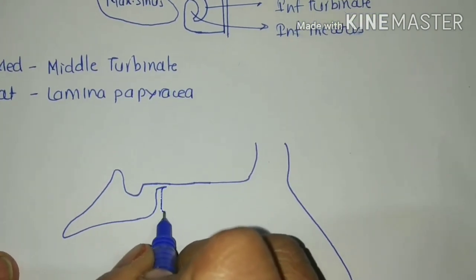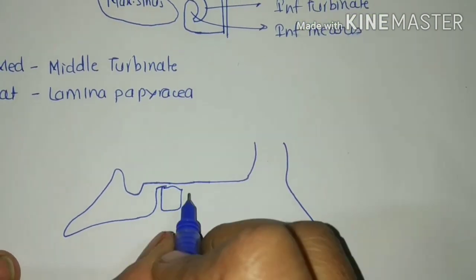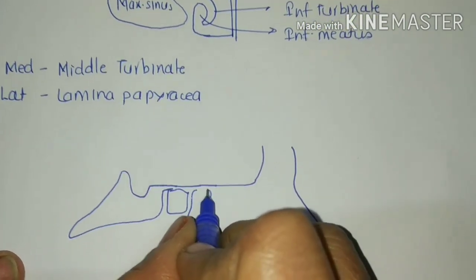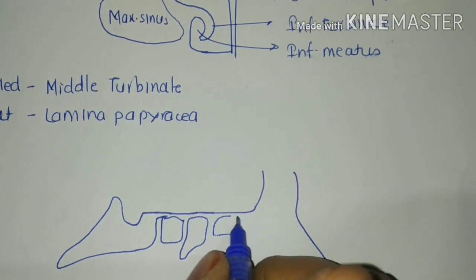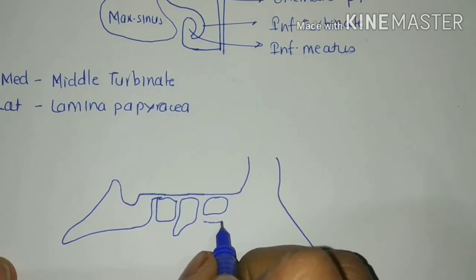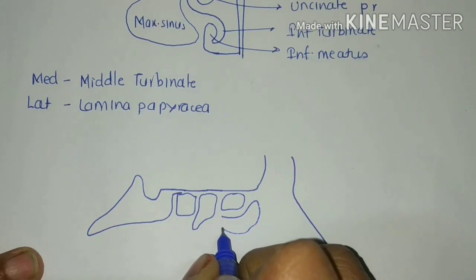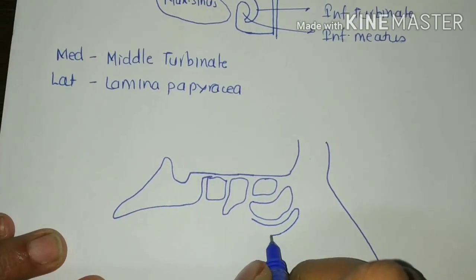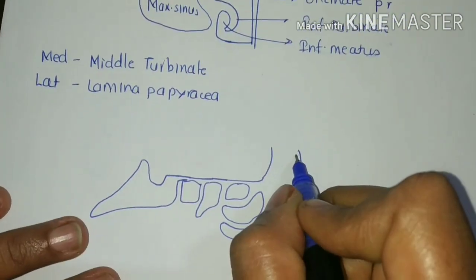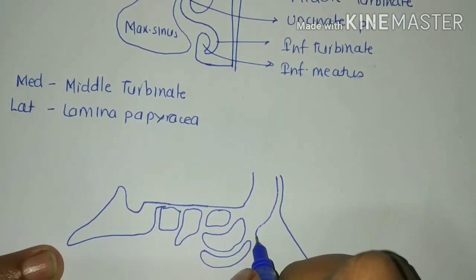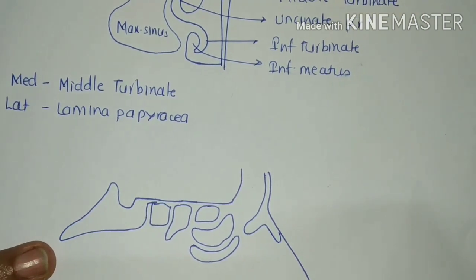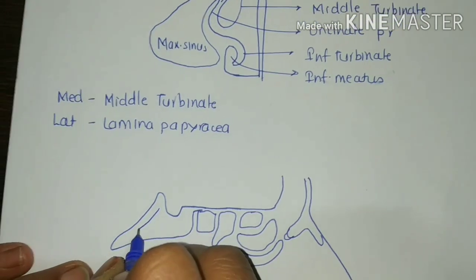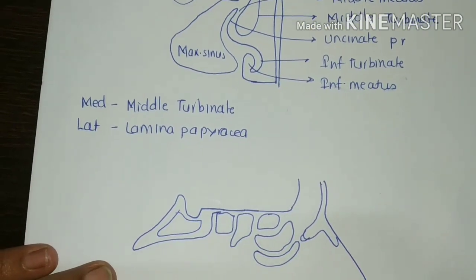Then this is the posterior ethmoidal sinus. This is posterior. This is anterior ethmoidal sinus. Here there lies the ethmoidal bulla. Below the ethmoidal bulla there lies the hiatus semilunaris, and here there is the agger nasi cell. Clear? So now here there lies the sphenoidal sinus.